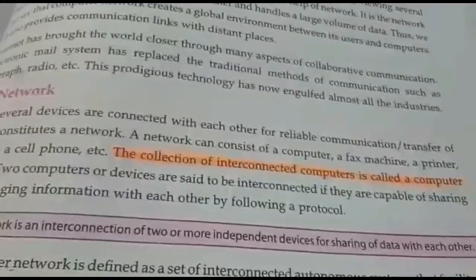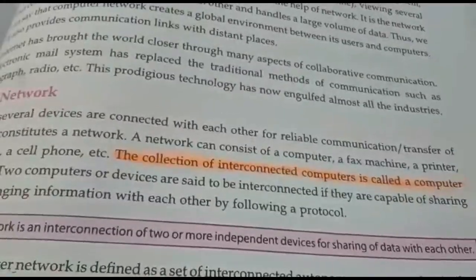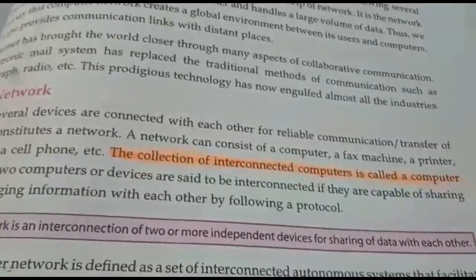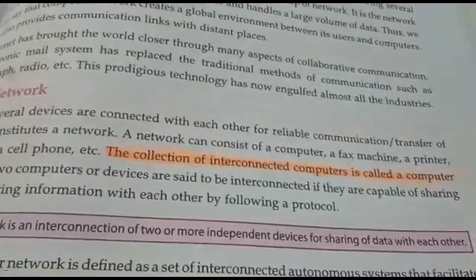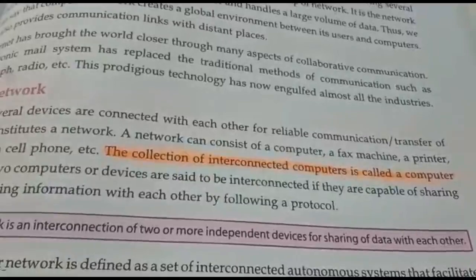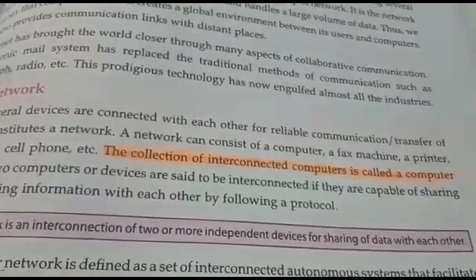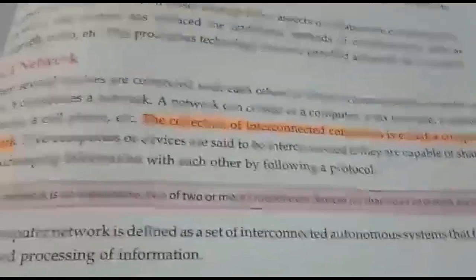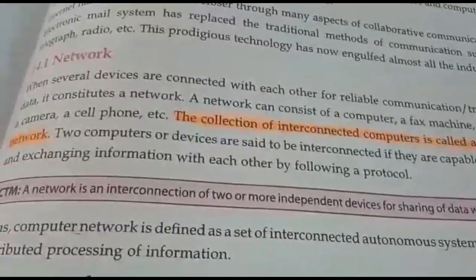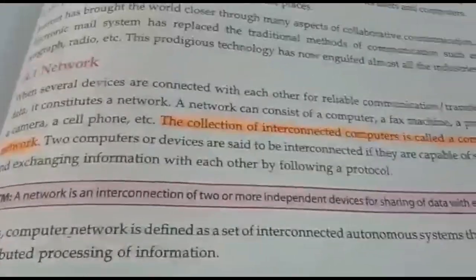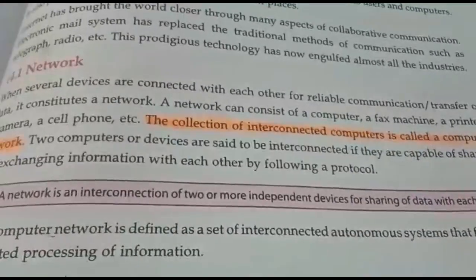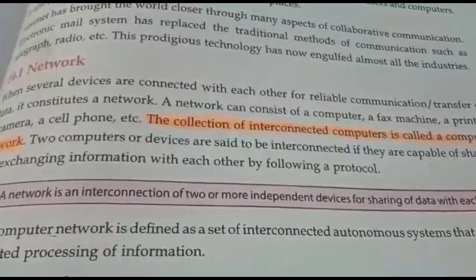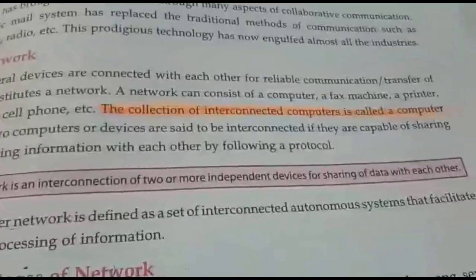Now, what is the meaning of the term interconnected? Interconnected means they can share information or any other resource. See this definition here: a network is an interconnection of two or more independent devices for sharing of data with each other.